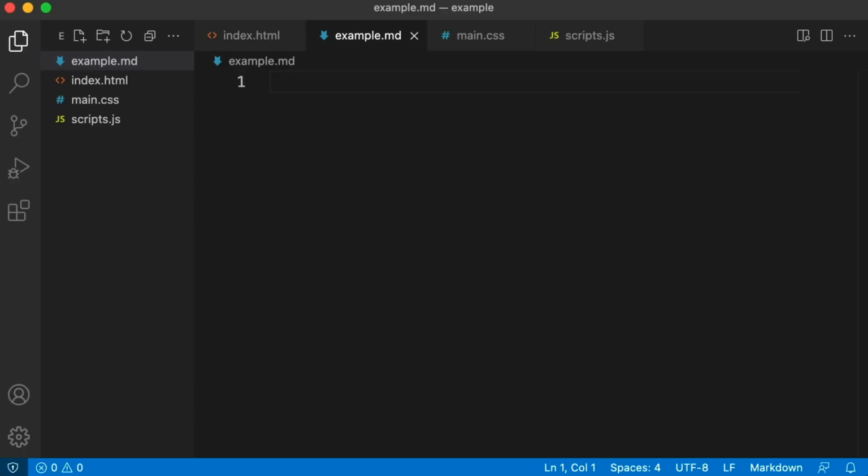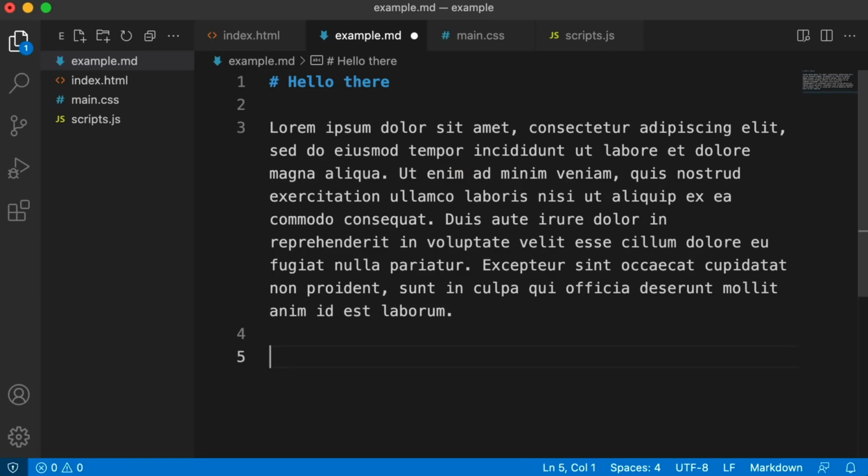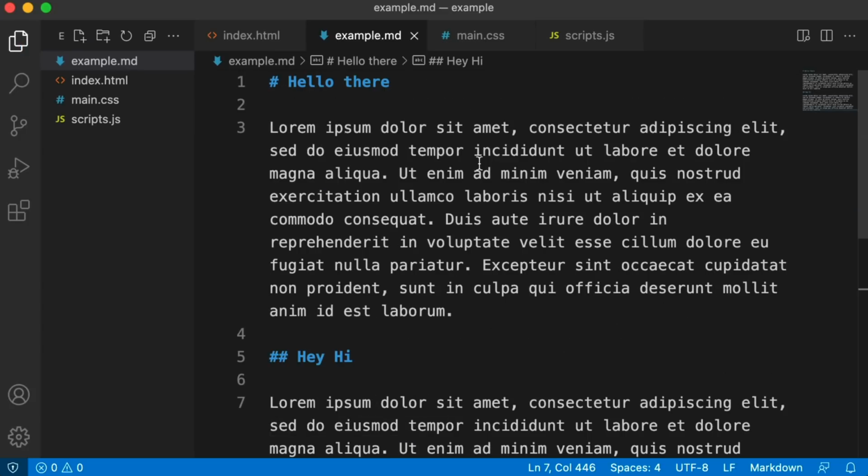And now in this file, check this out. If we add a heading level 1, hello there, and then maybe a paragraph of text, and then a heading level 2, hey, hi, another paragraph. Now, if I want to preview what this looks like in Markdown, with my headings and my paragraphs, well, this preview icon, this is not usually here if you're working with an HTML, CSS, or JavaScript file, but with a Markdown file, this icon will appear.